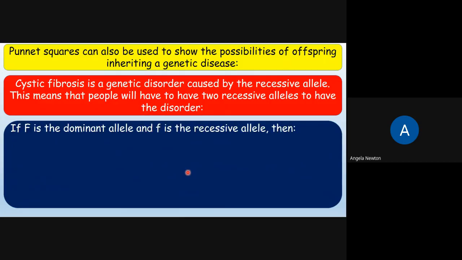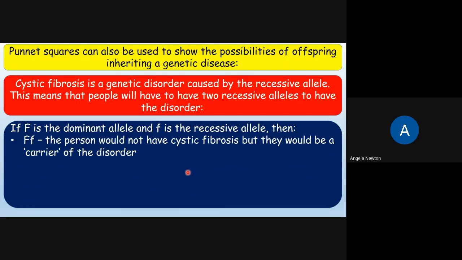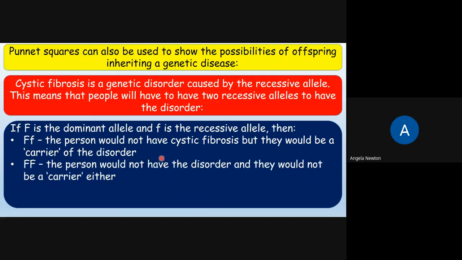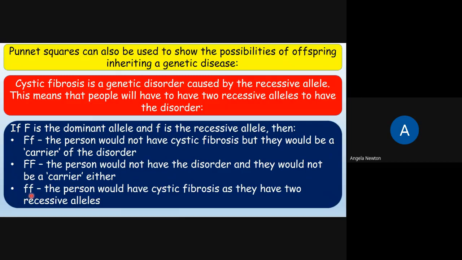So if F written as a capital letter was the dominant allele, and f written in lowercase is the recessive allele, then with 1 dominant and 1 recessive allele, the person would not have cystic fibrosis, but they would be a carrier of the disorder. With 2 dominant alleles, the person would not have the disorder and they would not be a carrier either. And then with 2 recessive alleles, 2 lowercase, the person would have cystic fibrosis as they've got 2 recessive alleles.